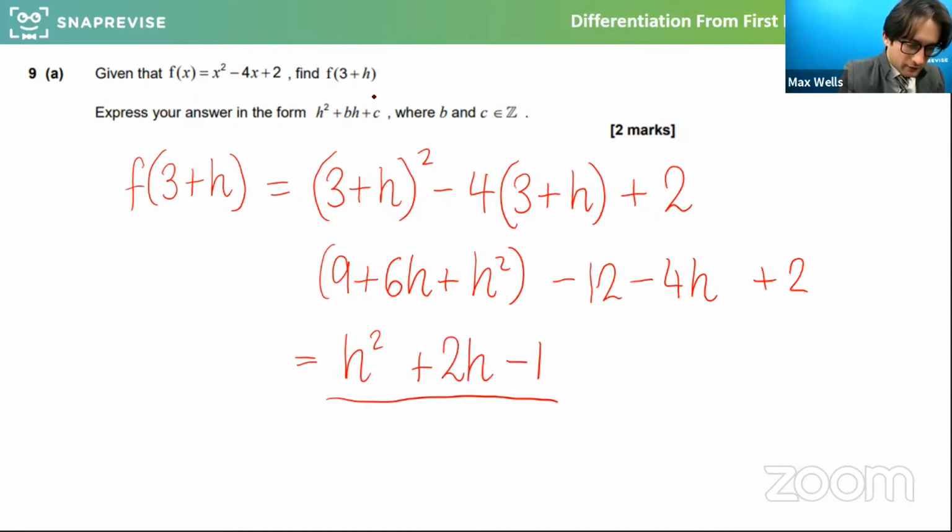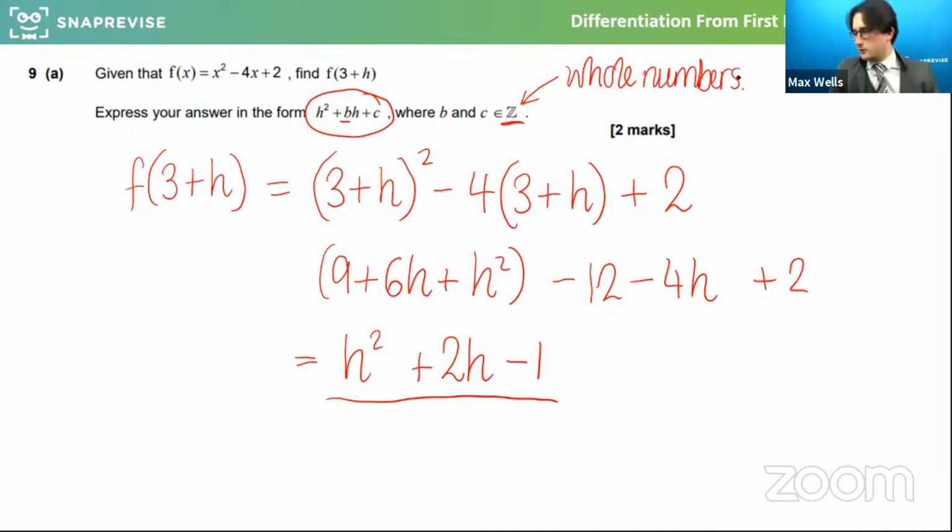And that is in the form that they asked for. B is 2 and C is minus 1. And this notation here, this sort of blackboard bold font, B and C belong to Z. Z is the set of integers, whole numbers. So that just means that they're whole numbers, which they are. So don't get put off by that, because you've done it absolutely right if you arrived at that result. Lovely, so that's really good.